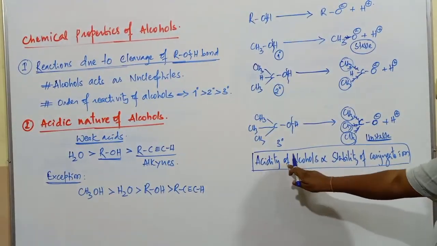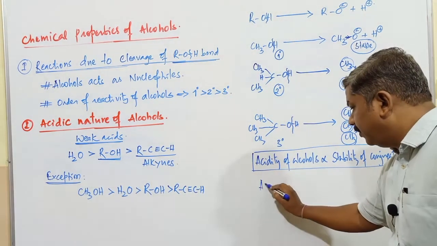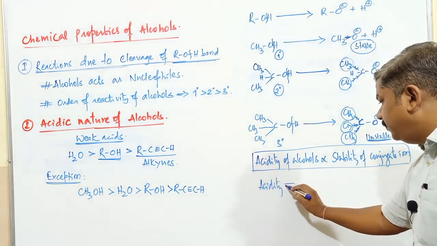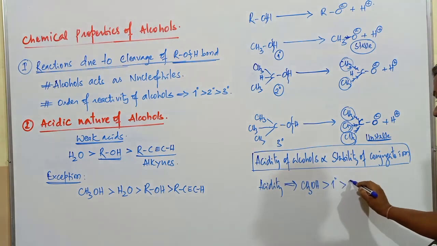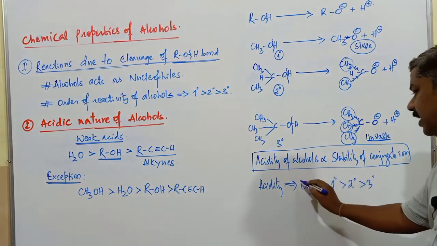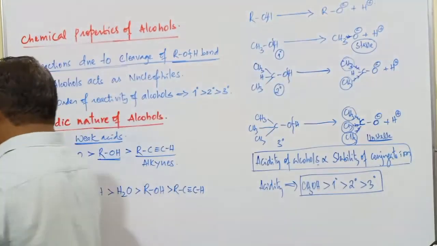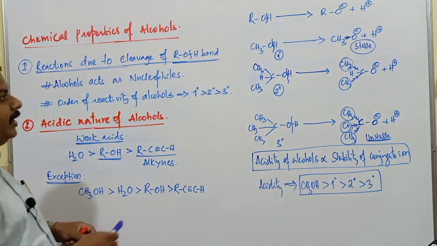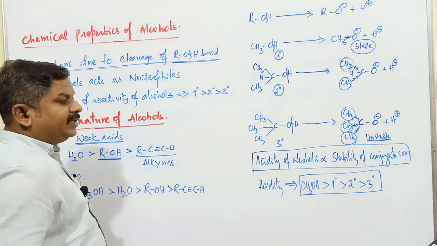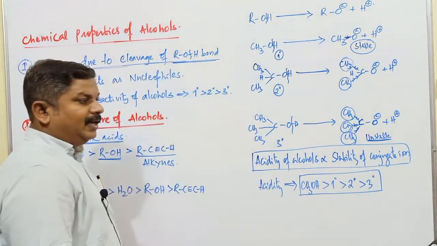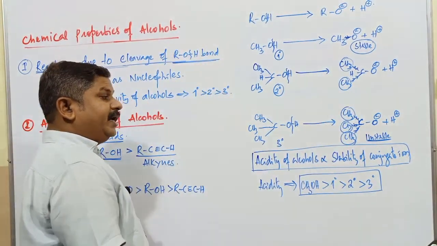When this stable conjugate ion is there, naturally methyl alcohol is going to be a stronger acid, because the acidity of an alcohol mainly depends upon the stability of the conjugate ion. So in the order of acidity, methyl alcohol is a stronger acid than primary, primary is stronger than secondary, and secondary is stronger than tertiary alcohols. If we come across any property related to cleavage of the OH bond, primary alcohols are found to be more reactive and tertiary alcohols are least reactive, because the order of acidity mainly depends upon the stability of the conjugate anion.